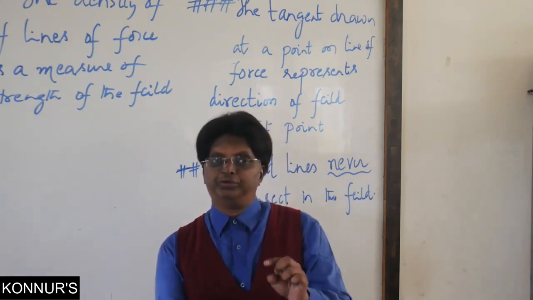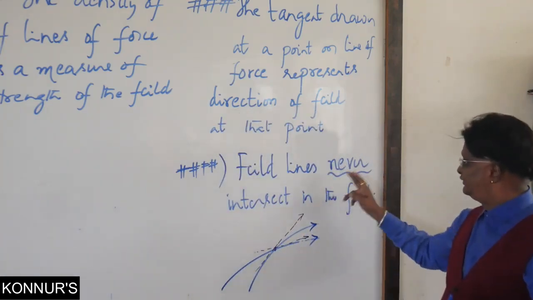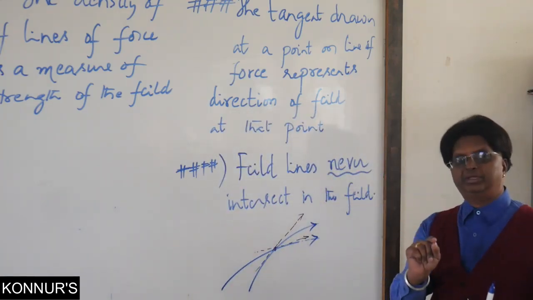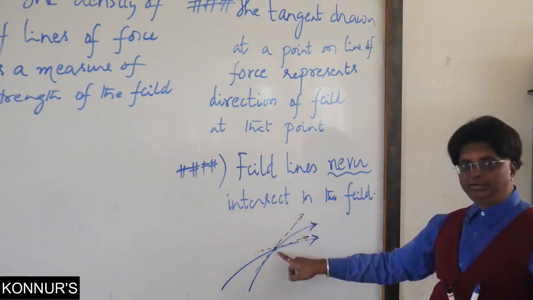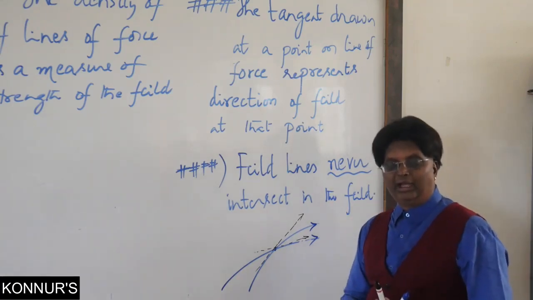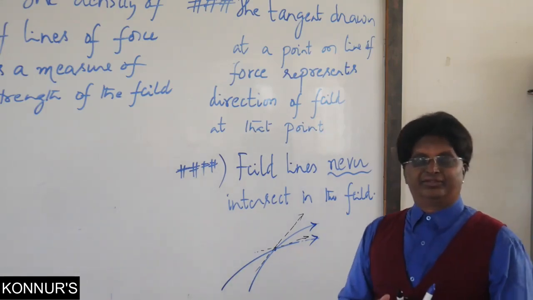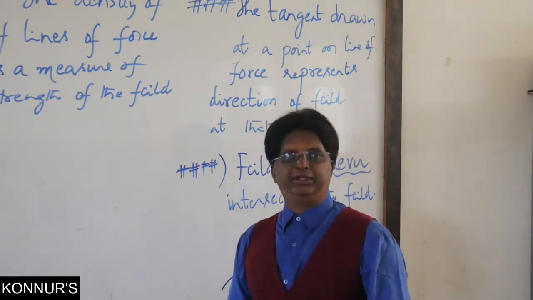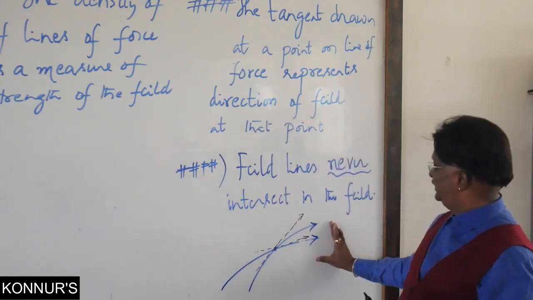So this is what we do sometimes to prove by contradiction, negation. Field lines never intersect in the field. What is your explanation? If they do intersect at a point, at the point of intersection we can draw two tangents, and it means that the field is acting in two different directions simultaneously, and it is not possible. Hence, field lines never intersect.